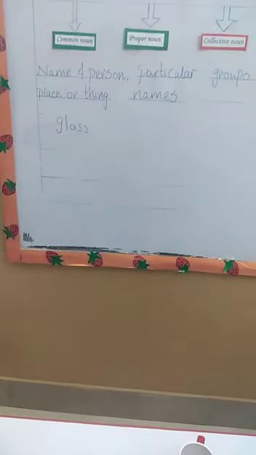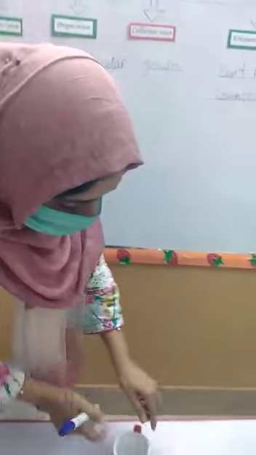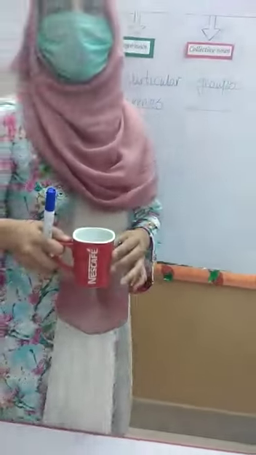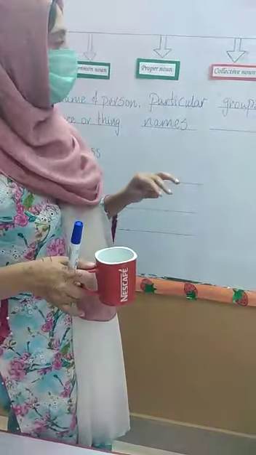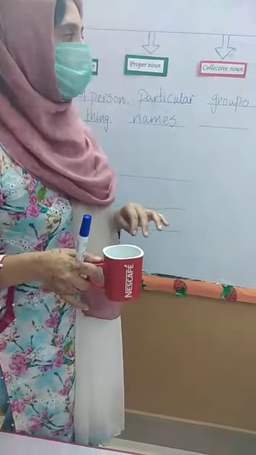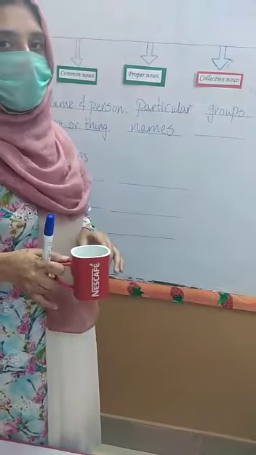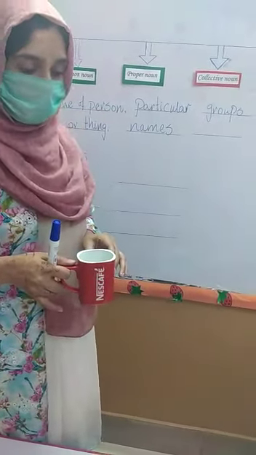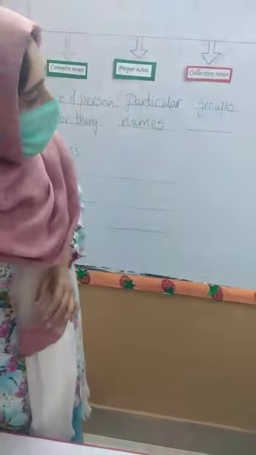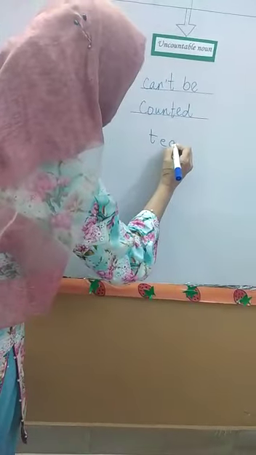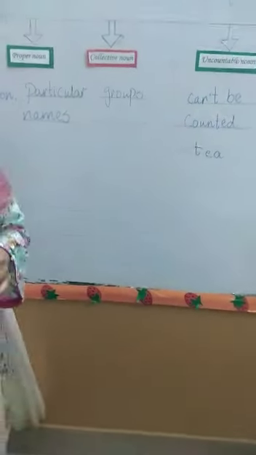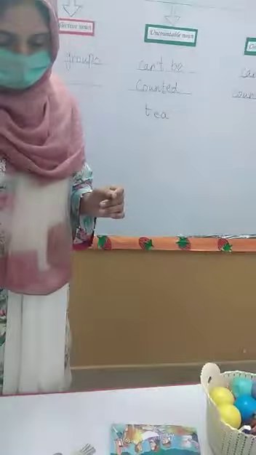Okay students, now the next thing is, there is tea in this cup. Can anyone tell me what type of noun this is? Can we count tea? So it is an uncountable thing. Liquid things are also called uncountable things. Okay, now let me pick up the next thing.